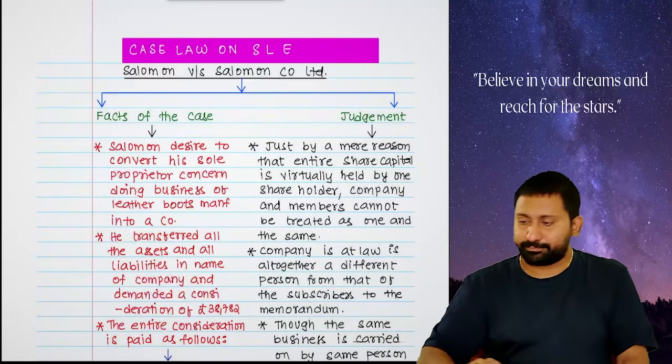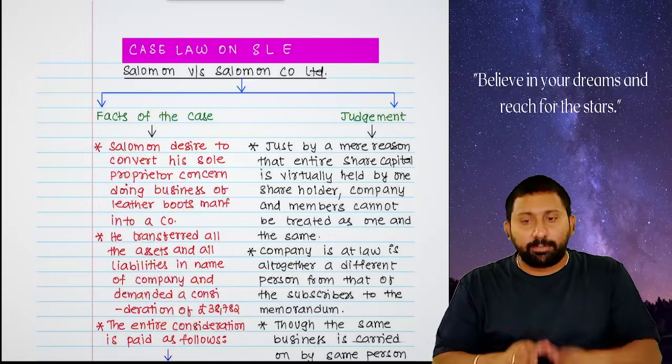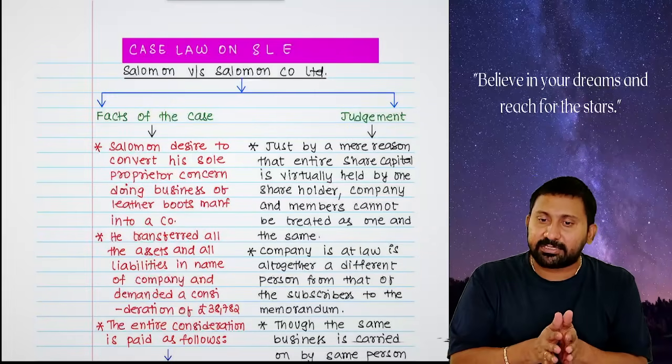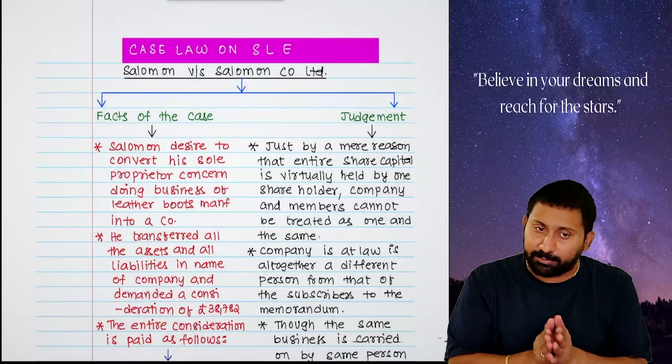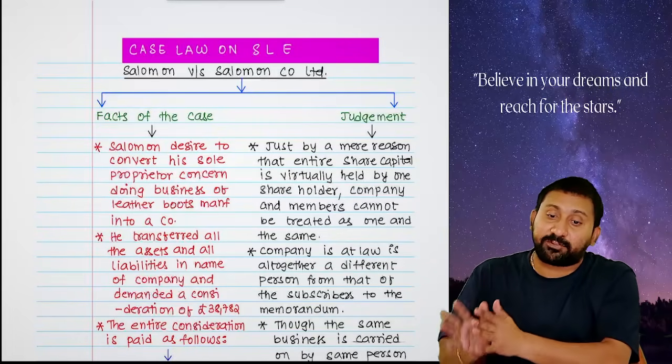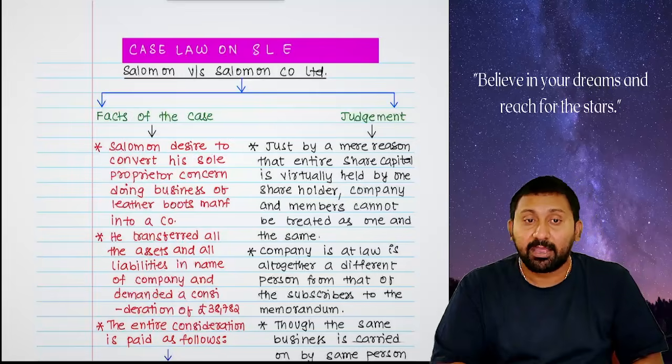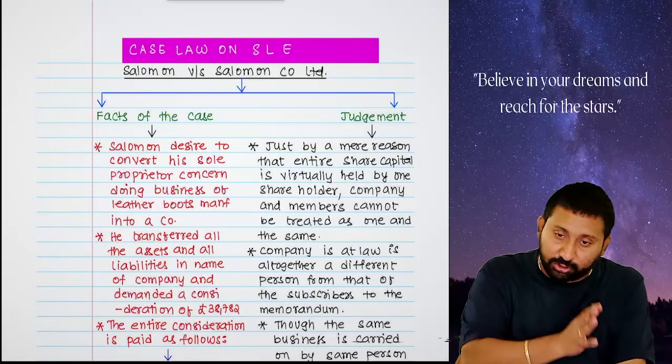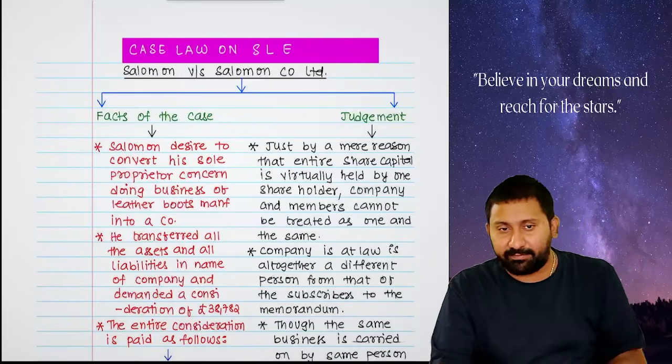See here. Salomon started a leather business. The leather manufacturing business was started as a sole proprietor concern. Later, he converted it into a company. All the assets and liabilities of the sole proprietor concern were transferred to the company. After the transfer, the company ran very well.